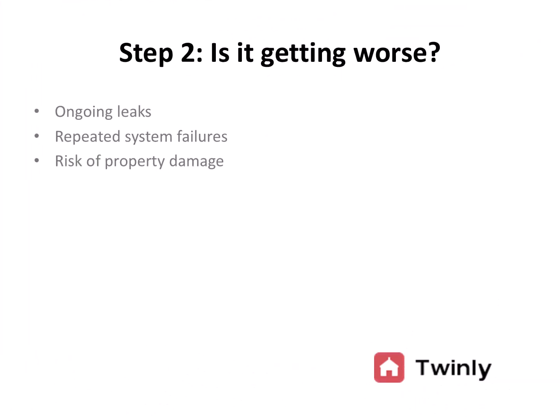Step 2. Is the issue getting worse? Some issues start small but can worsen over time. Ongoing leaks, repeated system failures, or anything that could cause property damage should be escalated before they become serious. Early reporting often prevents bigger problems later.